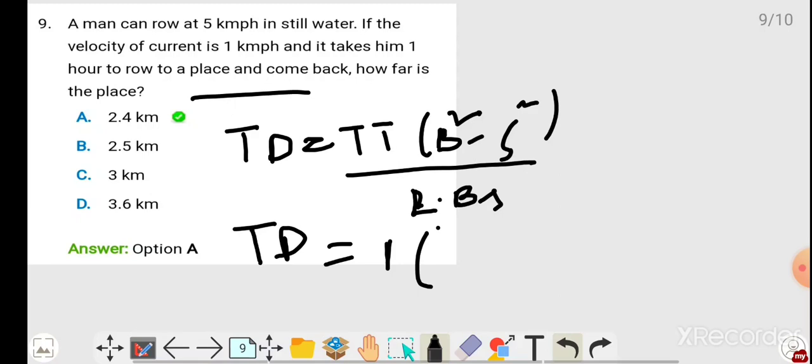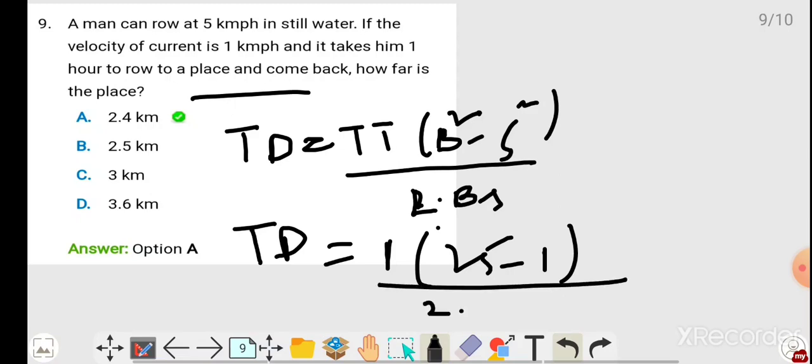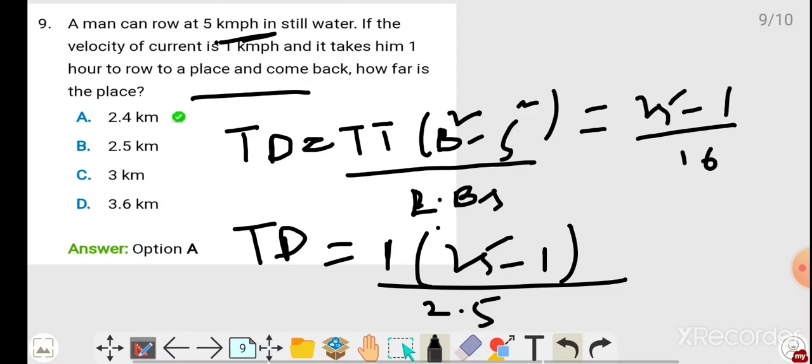Boat speed square, 5 kilometer per hour they've given, so 5 square is 25. And velocity of current 1 they've given, 1 square is 1 only. So 2 times boat speed, 2 times 5 is 10. So 25 minus 1 is 24, divided by 10.